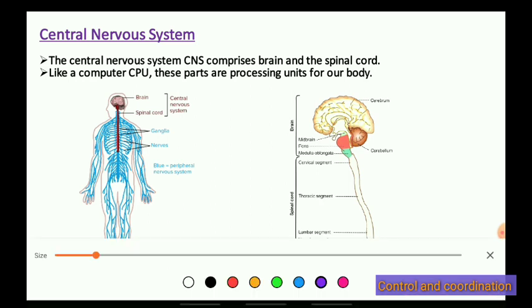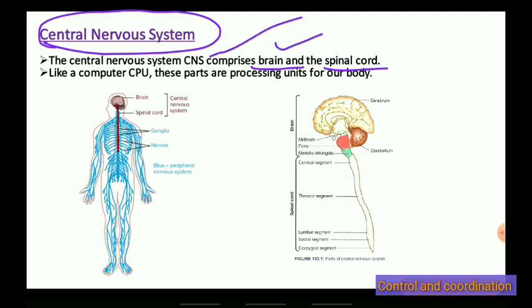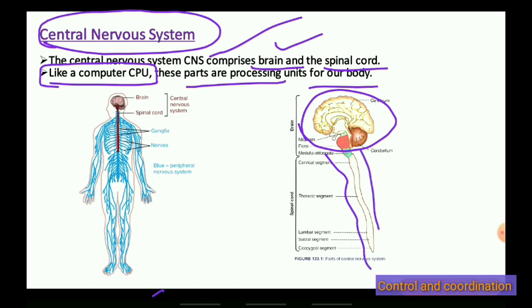The central nervous system contains the brain and spinal cord. Like a computer has a CPU, the central processing unit, in the same way our body has a processing unit. The brain and spinal cord are the processing units of our body.